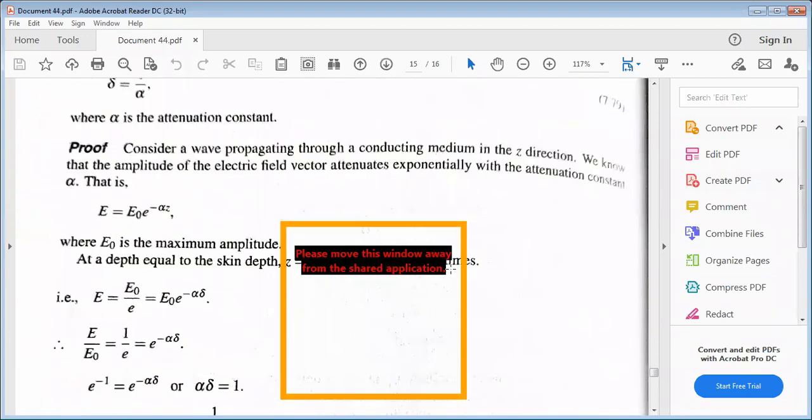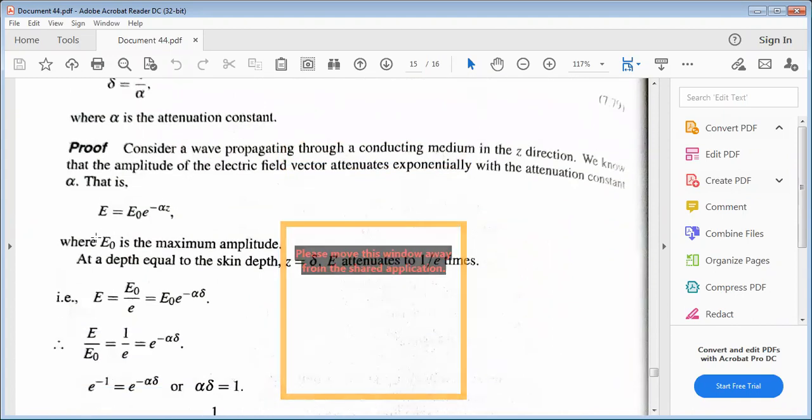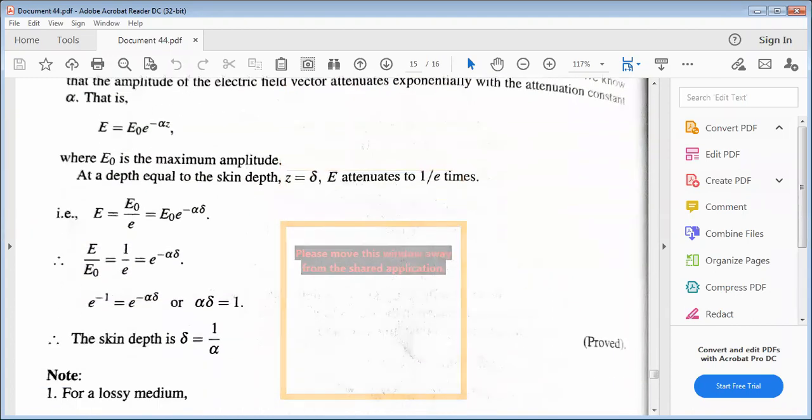This is a very simple proof. Consider the wave propagating through a conducting medium in the z direction. We know that the amplitude of the electric field vector attenuates exponentially with the attenuation constant alpha, and from that expression, delta equals 1 by alpha. That is E equals E naught into e power minus alpha z, where E naught is the maximum amplitude. At a depth equal to the skin depth, z equals delta, E equals 1 by e times E naught, that is 1 by 2.37 times, or 37%.